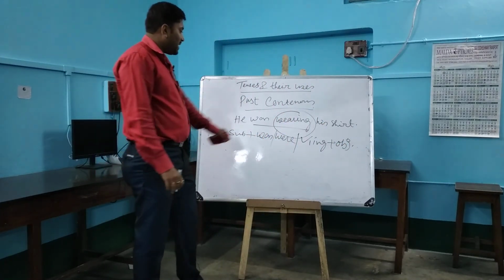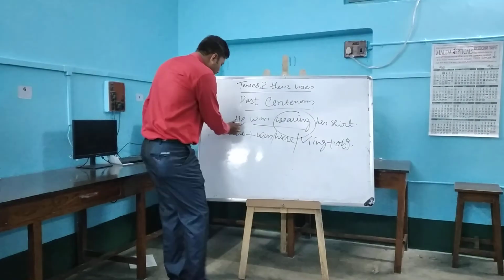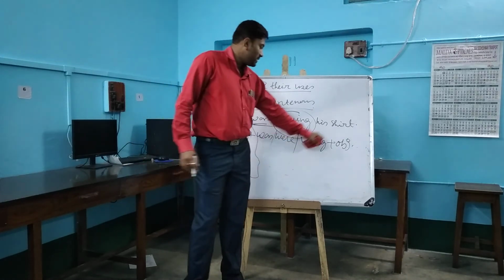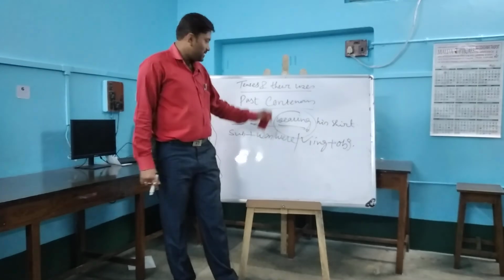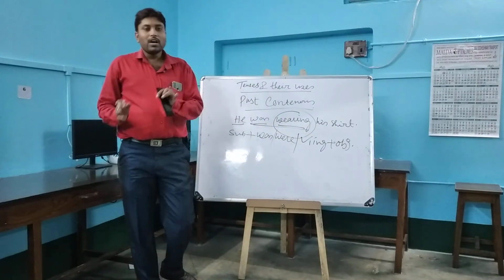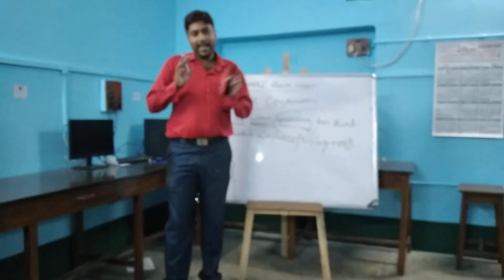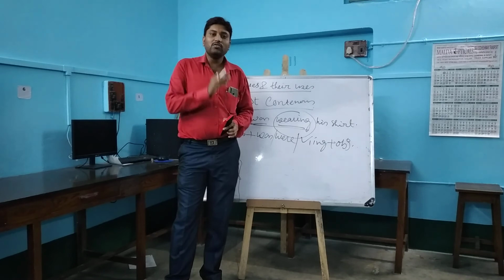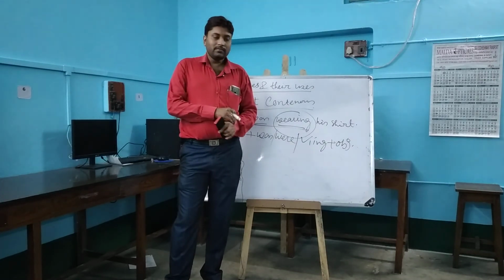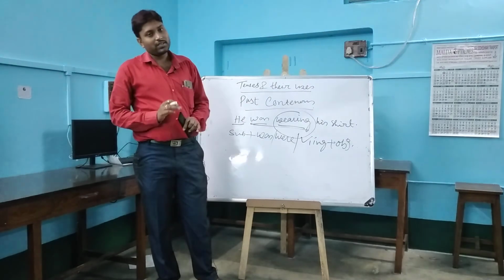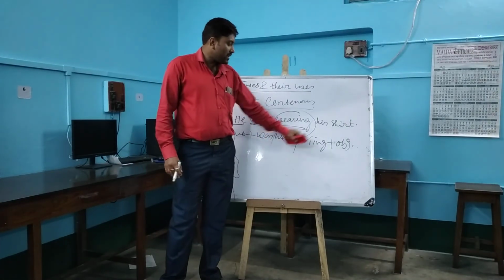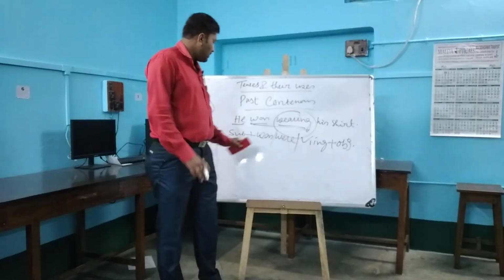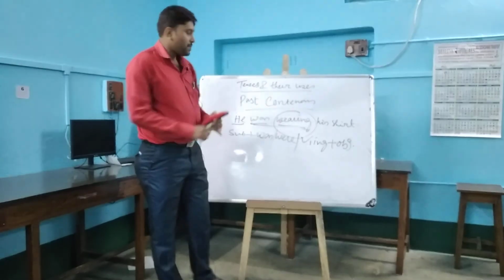For example, he is the subject, then was has been used, then V1 ing wearing, his shirt is the object. This is the formation of past continuous tense. So past continuous tense means a work or an action has started in the past and continued for a certain period.